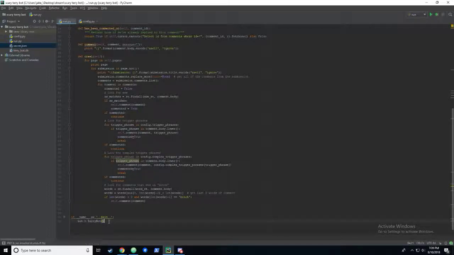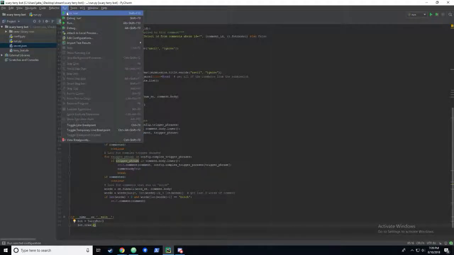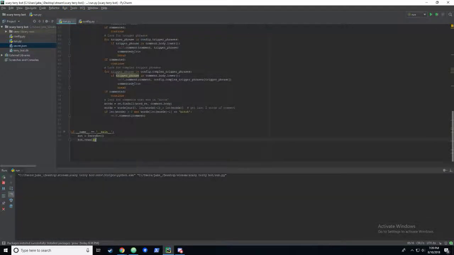So we're going to need to call bot.crawl in our main functionality there. And let's just see that this works real quick. Okay, so it printed out the front page. These are the submissions that it's looking through. So far it hasn't found anything.